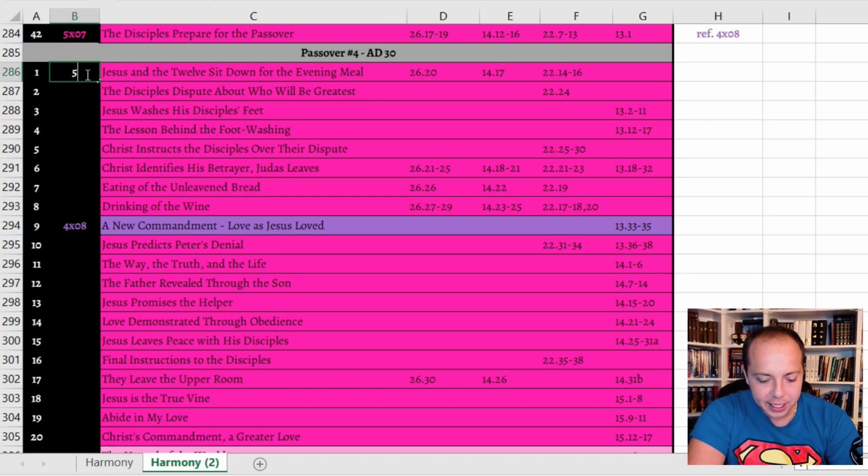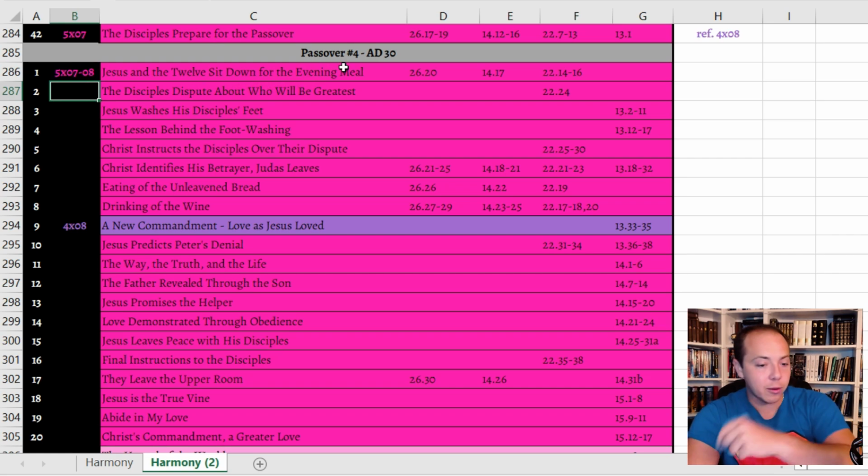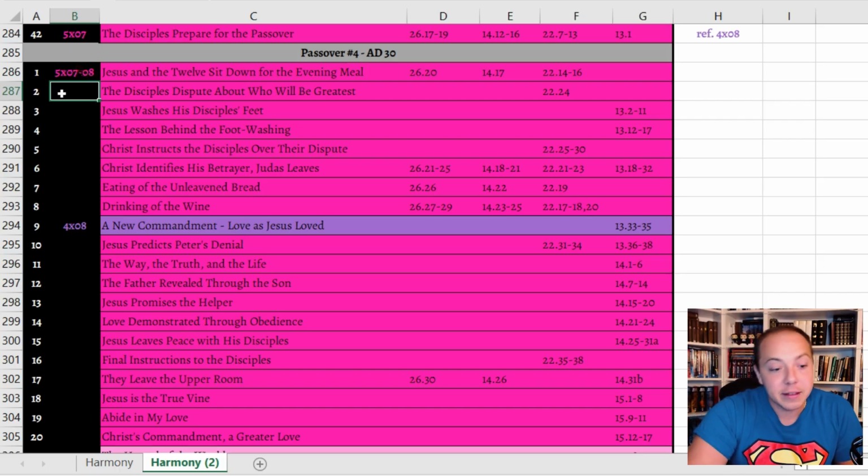even though I can say at the very least that this part is in season 5, episode 8, actually 7 and 8, because episode 7 ends with the 12 arriving at the Last Supper, and episode 8 begins with Jesus arriving at the Last Supper as well, and then they leave, right? And then all the rest of this stuff is just throughout the season, a mixture of season 5, episodes 1 through 7. If y'all want to look at this, let me know in the comments down below, or I'll just have to go through by myself and do it, but I basically just need to know what episode each of these things happened in.